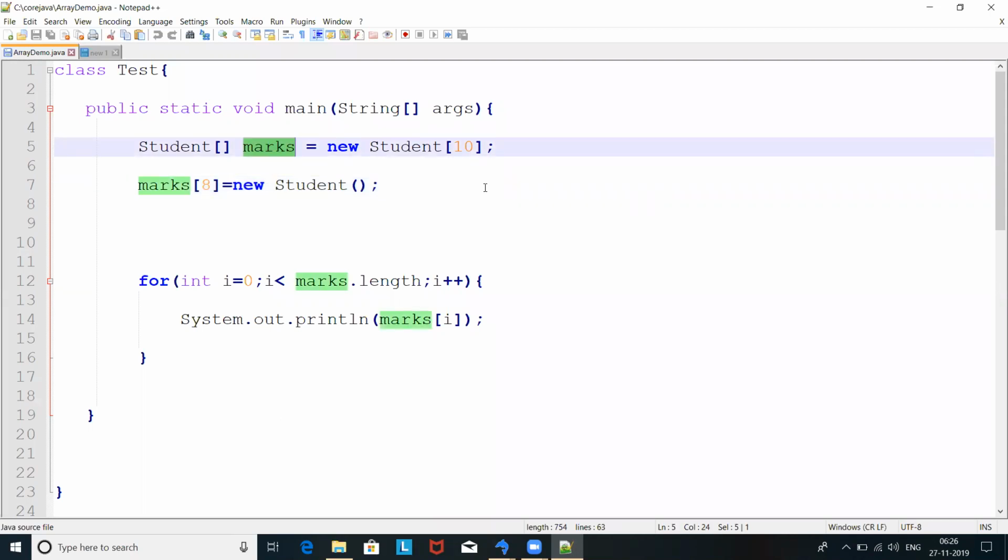And we have to declare the size in advance, otherwise we cannot declare an array.